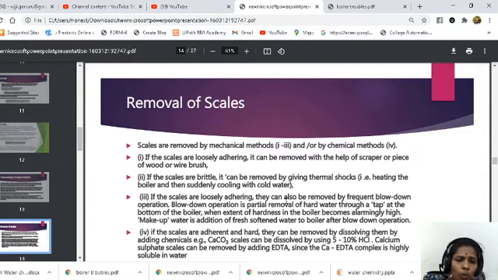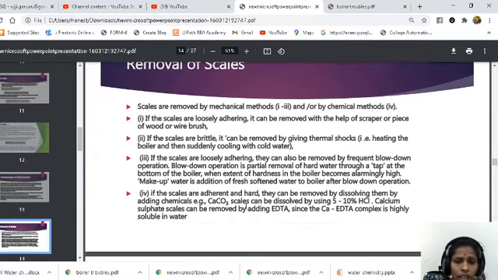So we have seen how to remove the sludges. Sludges can be removed by the blow down operation or the wire brushes. If the scales are adherent and hard, they can be removed by dissolving them by adding chemicals. For example, calcium carbonate scales can be dissolved by using 5 to 10% hydrochloric acid. So by adding acids, we can remove the calcium carbonate. Whereas calcium sulfate scales can be removed by adding EDTA. So by adding ethylene diamine tetraacetic acid, we can remove the calcium sulfate.